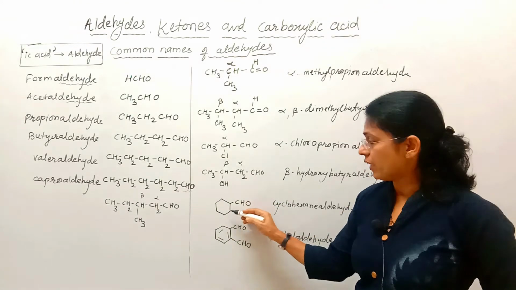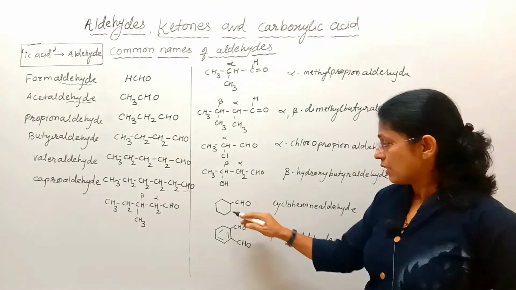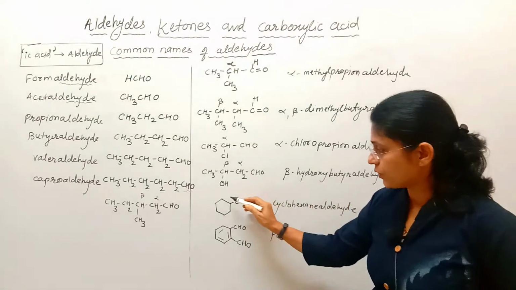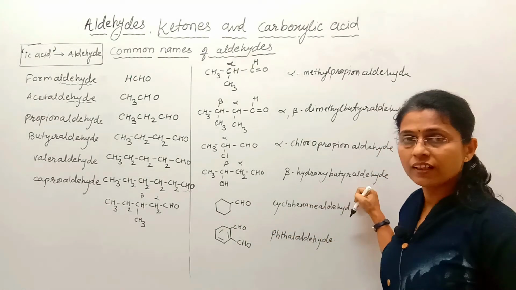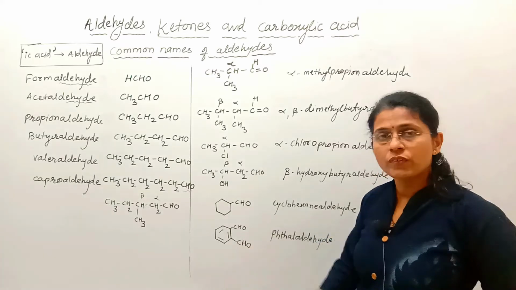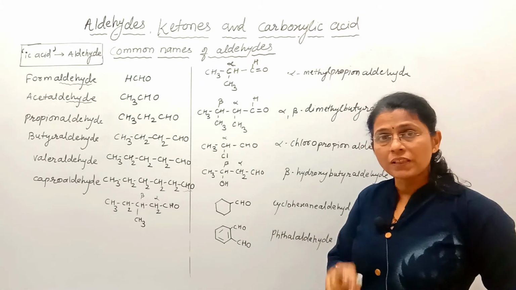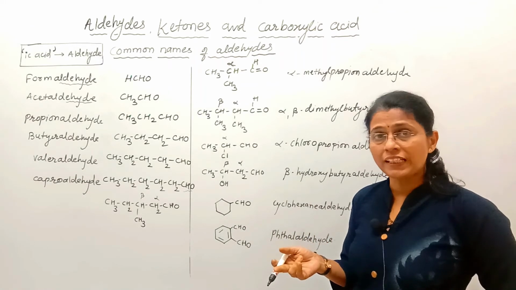Cyclic compound attached to CHO, so the name of the compound is cyclohexane aldehyde. This is your cyclohexane and this is your aldehyde. Why this is derived from phthalic acid: to a benzene ring, when two COOH groups are attached, it is called phthalic acid.